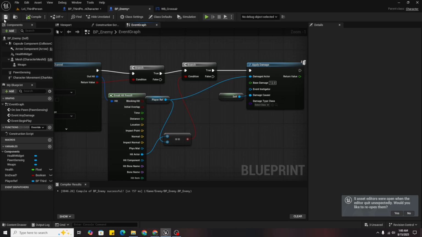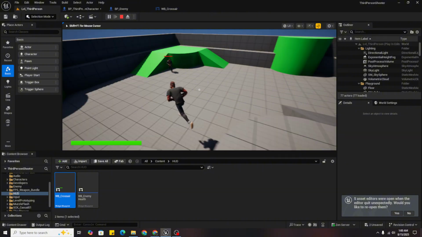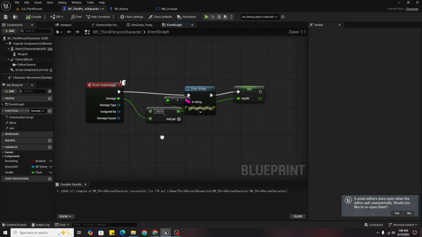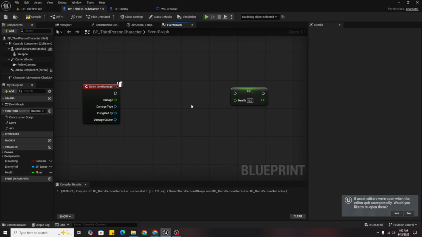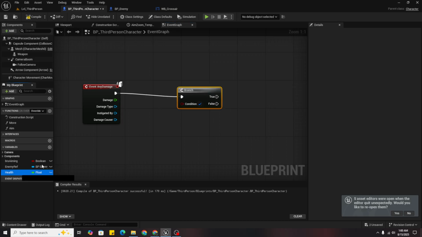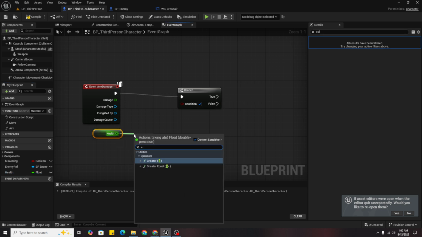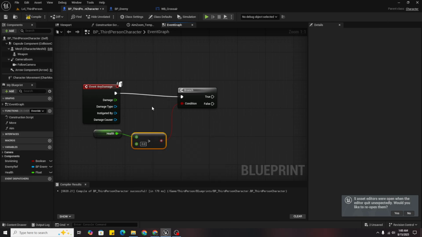Now if I see, so I see, we have to create a branch, health. If health is greater than 0, then we should apply the damage.